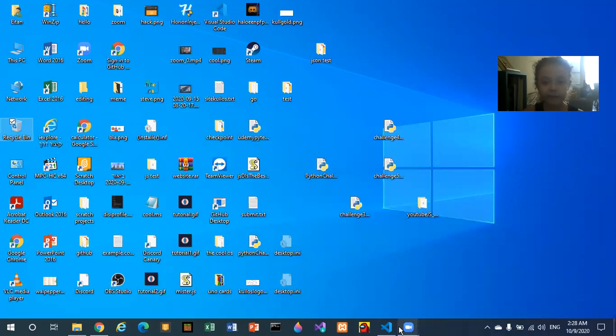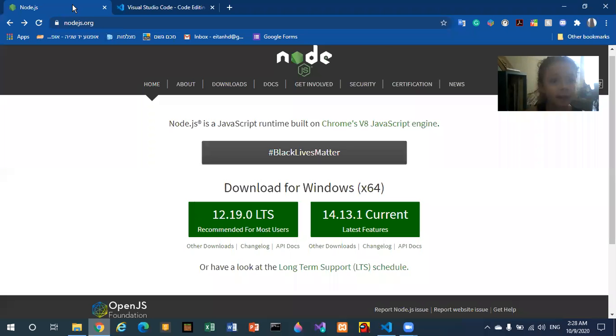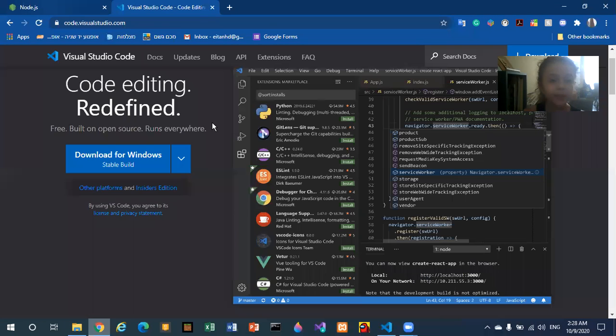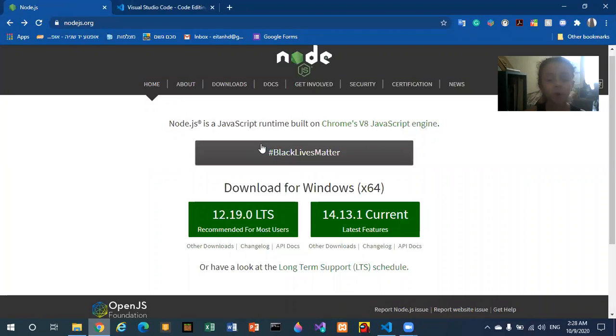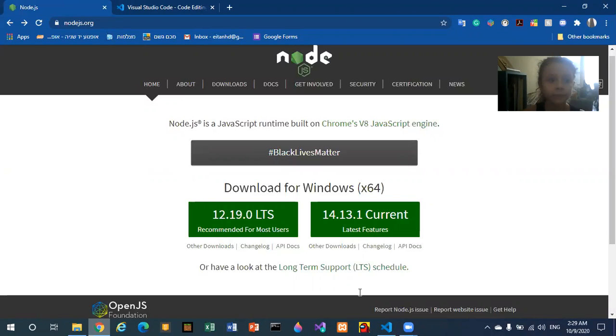So now let's set up. First, I'll link these two sites in the description. One is Node.js, which we're gonna use to actually run JavaScript on our computer, and Visual Studio Code, which is my text editor. It's really great, so I recommend getting that before you start. So now that you have these, I'll also link them in the description.